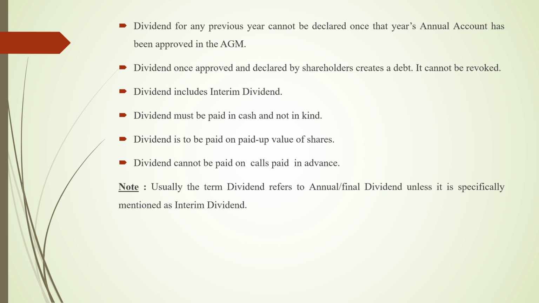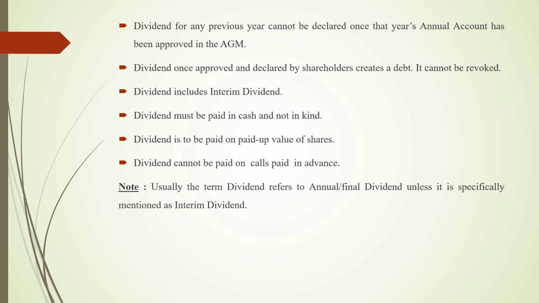The next feature is that dividend for any previous year cannot be declared once that year's annual account has been approved in the annual general meeting. Means what? Once the annual general meeting is finished, if the company wants to declare the last year's dividend in this year, then it cannot do so. Dividend once approved and declared by the shareholders creates a debt. It cannot be revoked. Here revoked means it cannot be cancelled. Once the dividend is declared by the company, it cannot be cancelled in any condition.